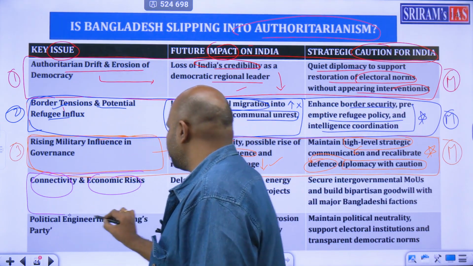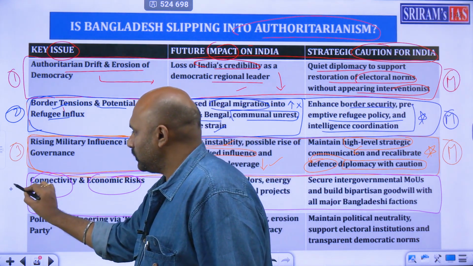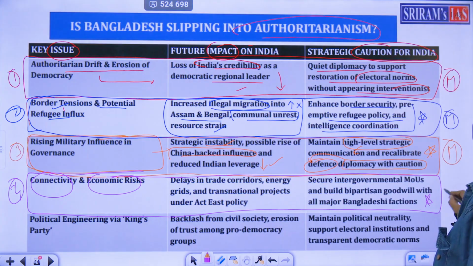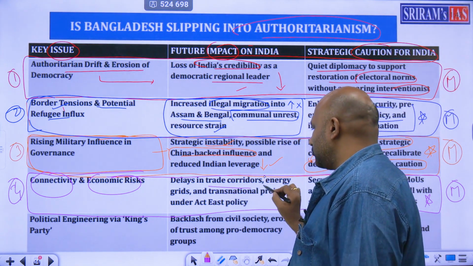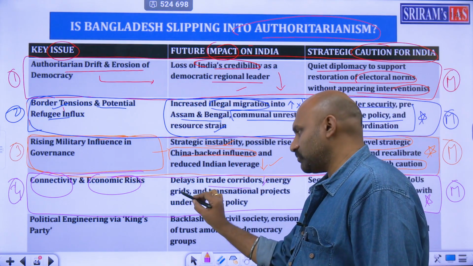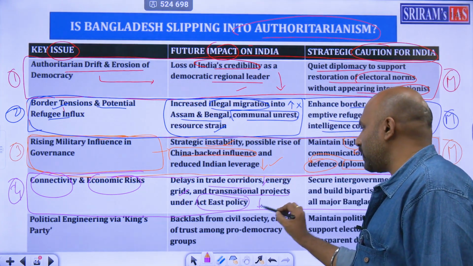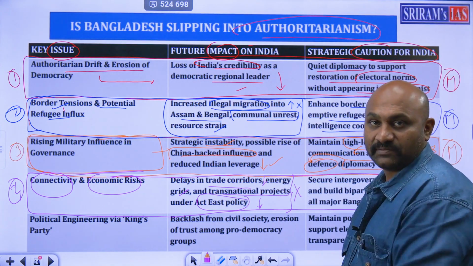This is a major thing. It is the fourth big problem, and very important for your mains. If you look at this, trade corridors, energy grids, transnational projects, and Act East policy will be badly hit. These are the hit areas.